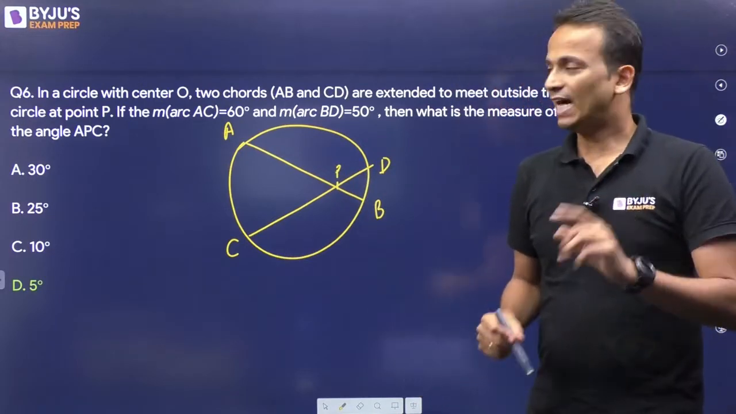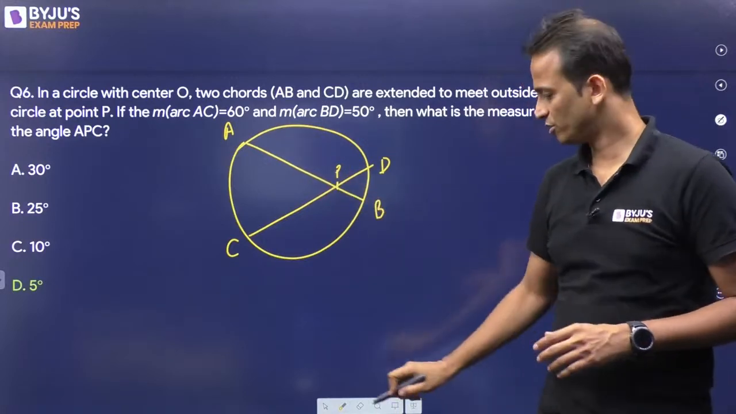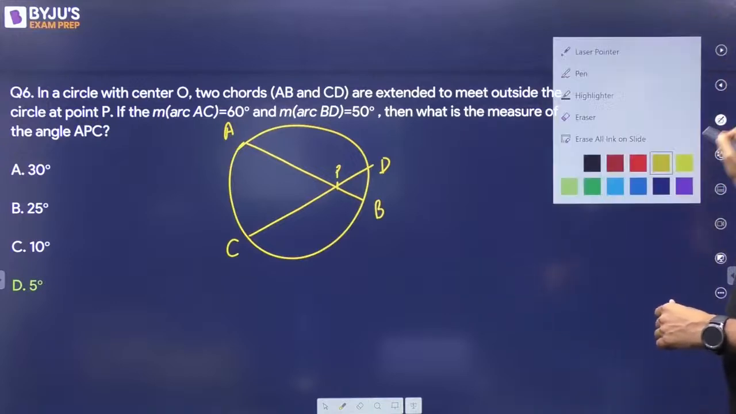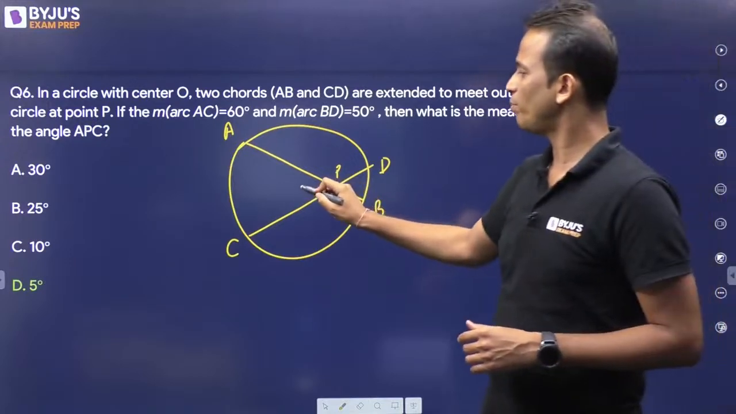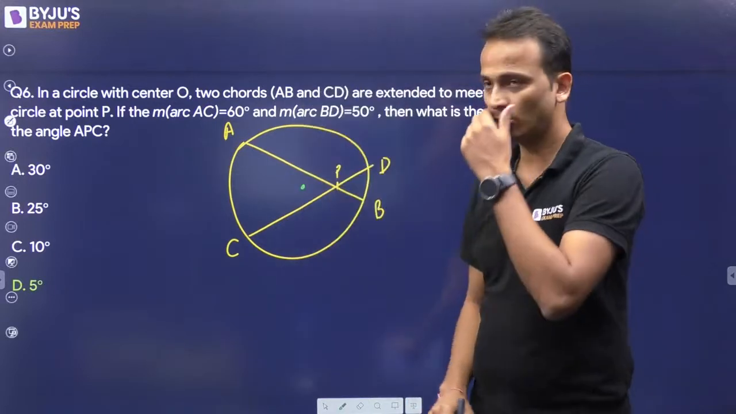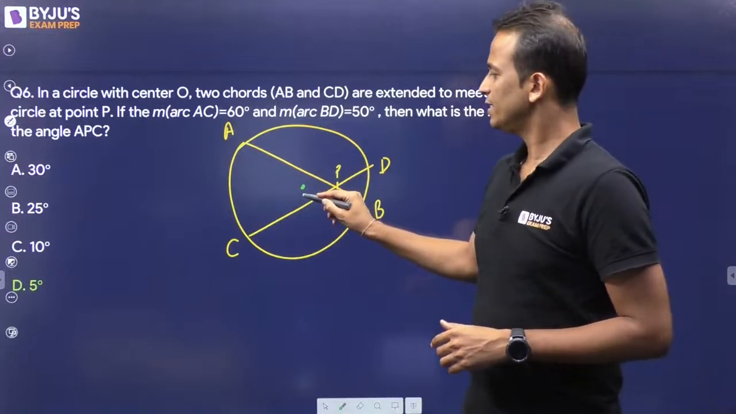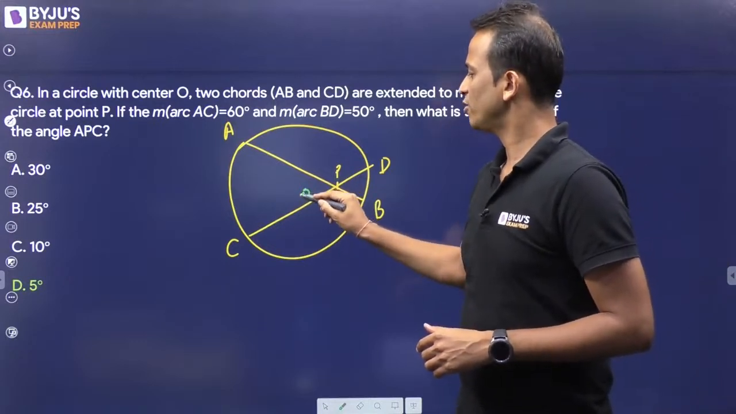Now make a note of it that it's not necessary that the chords are meeting at the center of the circle. So the center of the circle can also be any other point than P. So this is the center of the circle. Alright, so this green dot is the center of the circle. Let's say this point is O. O is the center of the circle.